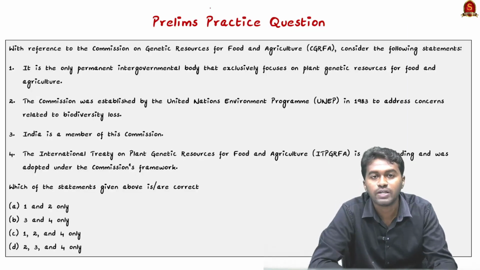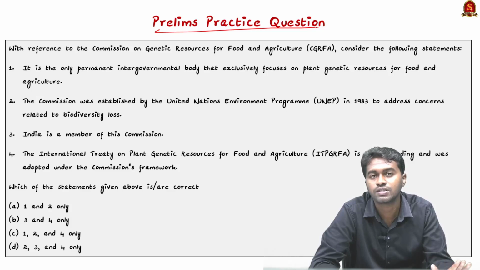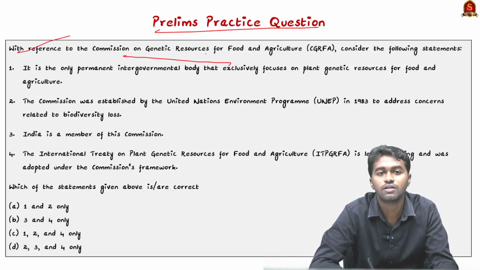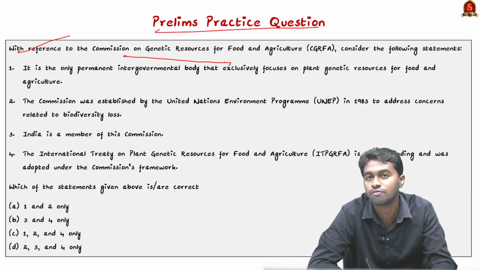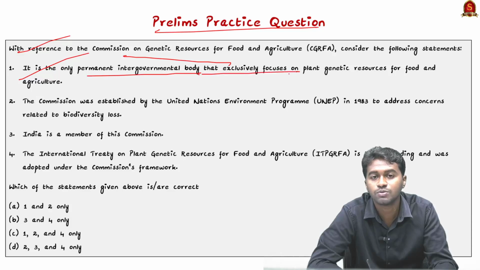In this topic we discussed the Commission on Genetic Resources for Food and Agriculture. Based on our discussion, try to answer this prelims practice question. With reference to the Commission on Genetic Resources for Food and Agriculture, consider the following statements. Statement 1: it is the only permanent intergovernmental body that exclusively focuses on plant genetic resources for food and agriculture.